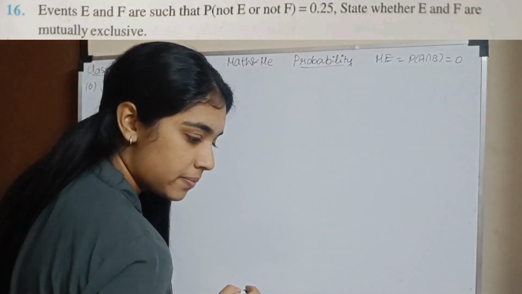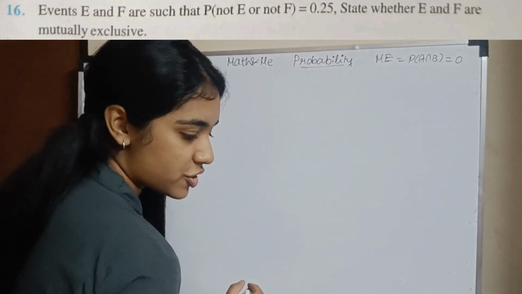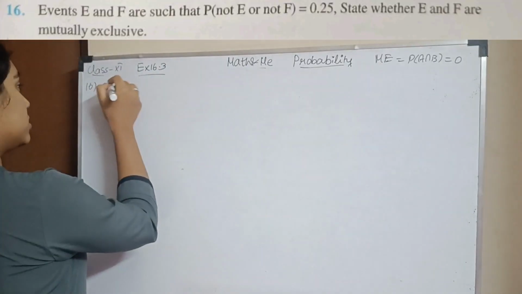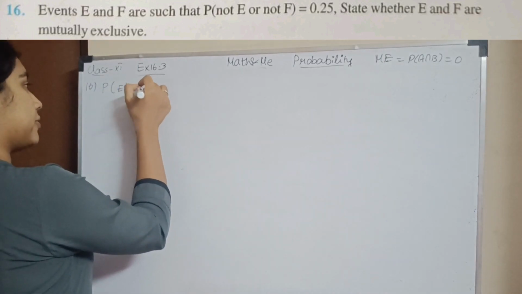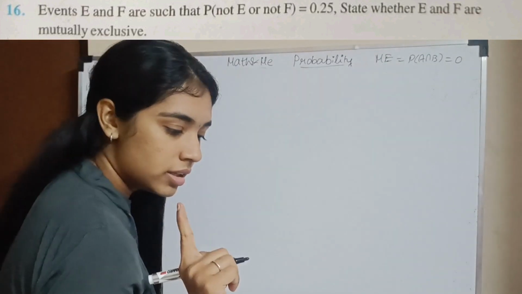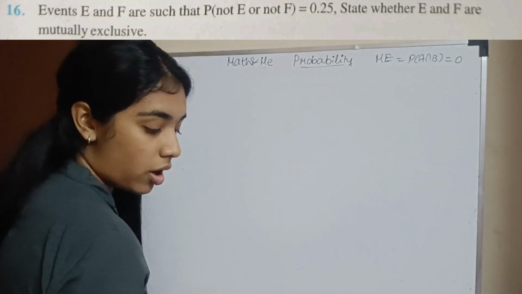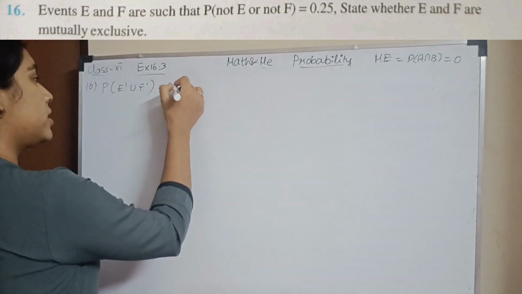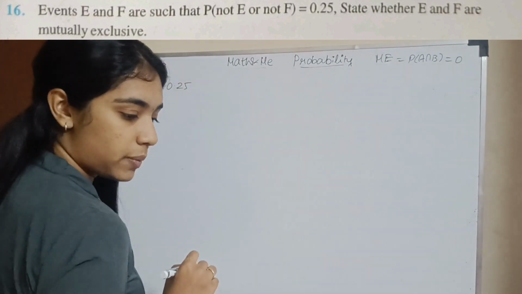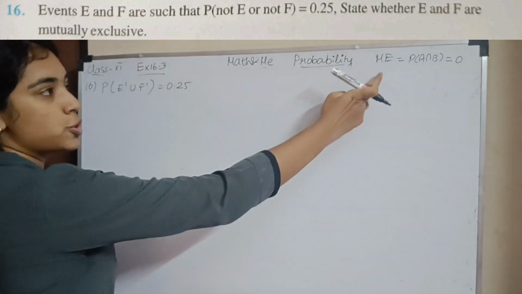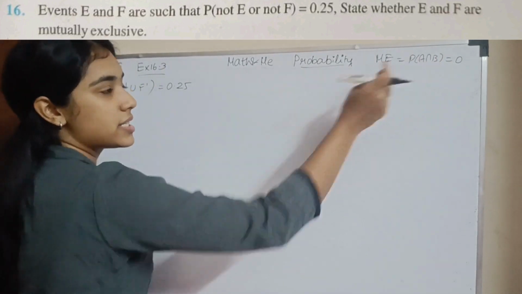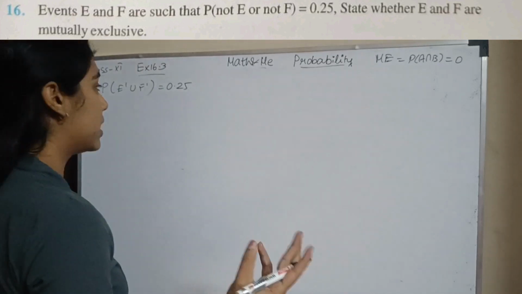Question number 16. If events E and F are such that P(not E or not F) — what does that mean? Union. Or means union. P(not E or not F) equals 0.25. State whether E and F are mutually exclusive. What does mutually exclusive mean? Their intersection should be 0. So let's check whether it is 0 or not.